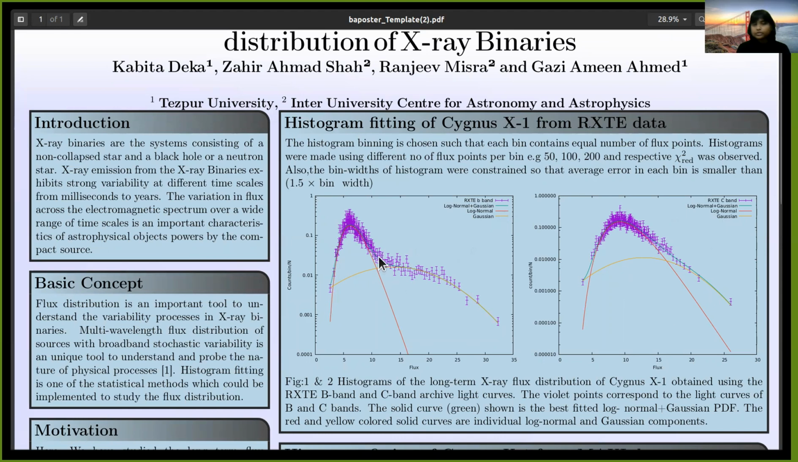Here the purple points correspond to the light curves of B and C bands. The solid green curve shown is the best fitted log normal plus Gaussian probability distribution function, and the red and yellow solid curves are the individual log normal and Gaussian components.